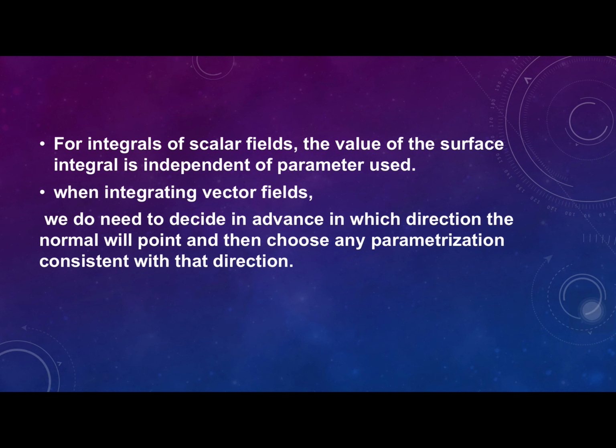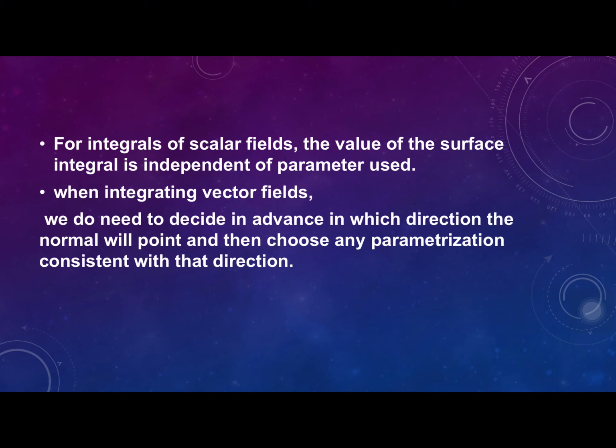For integrals of scalar fields, the value of the surface integral is independent of the parameterization used. In the line integral also, a vector field is direction specific, whereas a scalar field is independent.